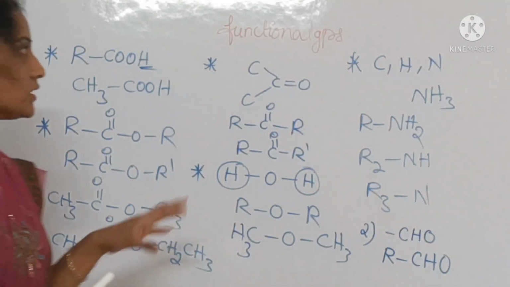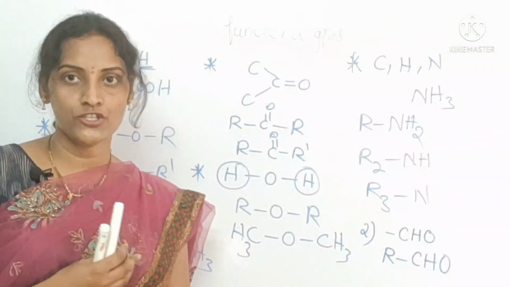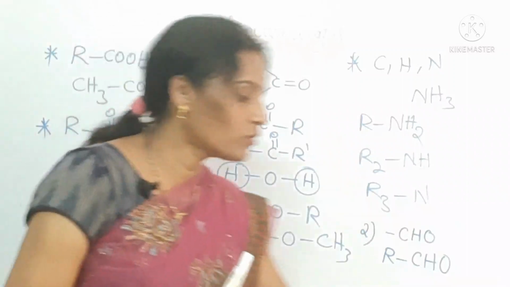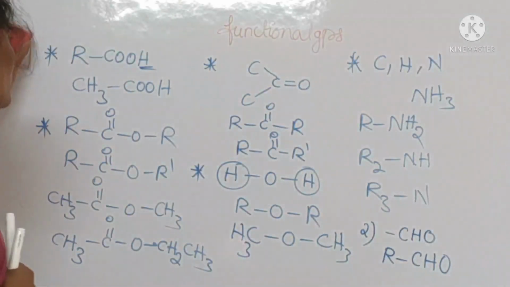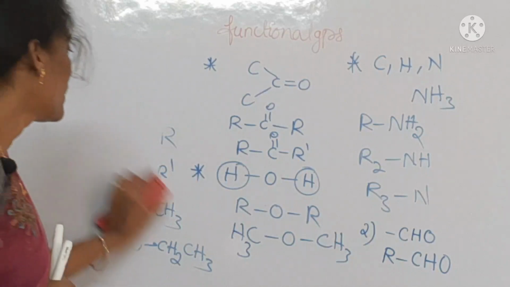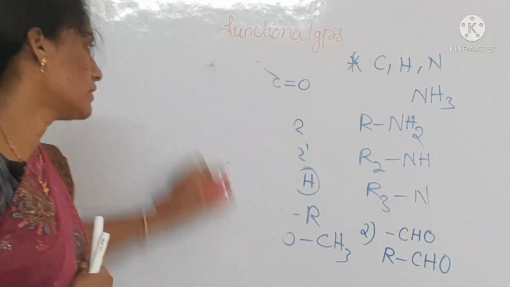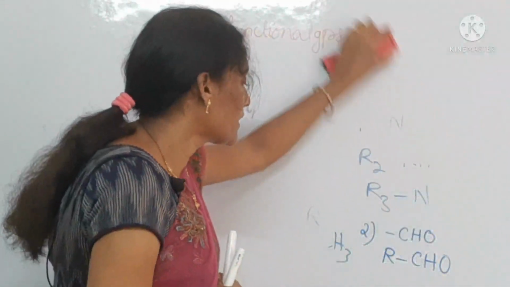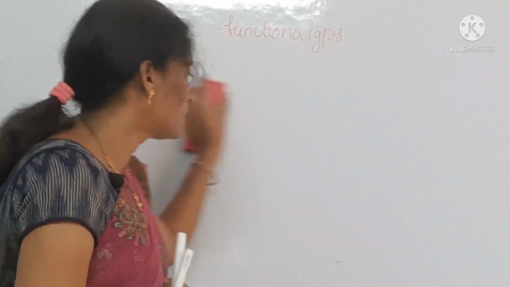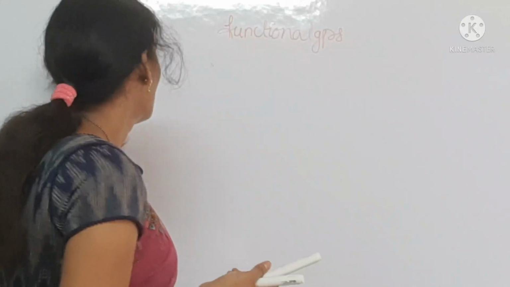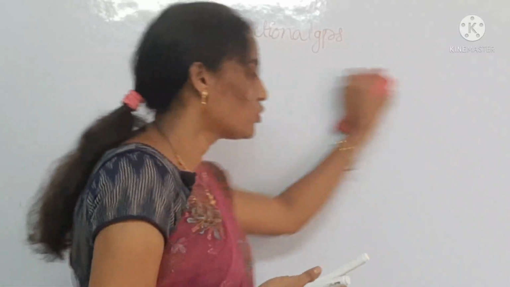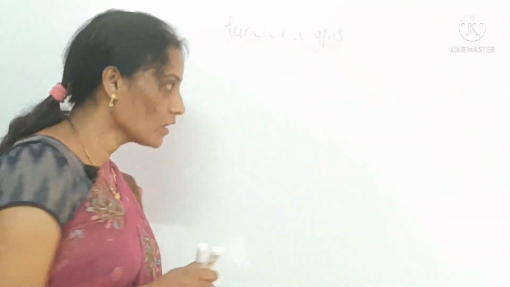These are about classification based upon functional groups. Now going to another one, homologous classification. What do you mean by homologous series? If you take any two successive compounds, how can you differentiate those two compounds?